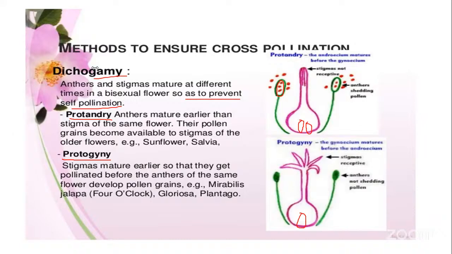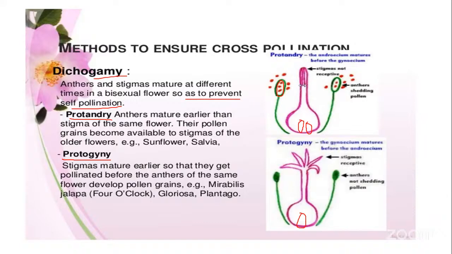Now, in this dichogamy condition, there are two cases which can happen. That is protandry and protogyny. Now, what is protandry here? Proto means first, andry means androecium. So the maturity of the anthers will happen first when compared to the stigma. So look into this diagram here.